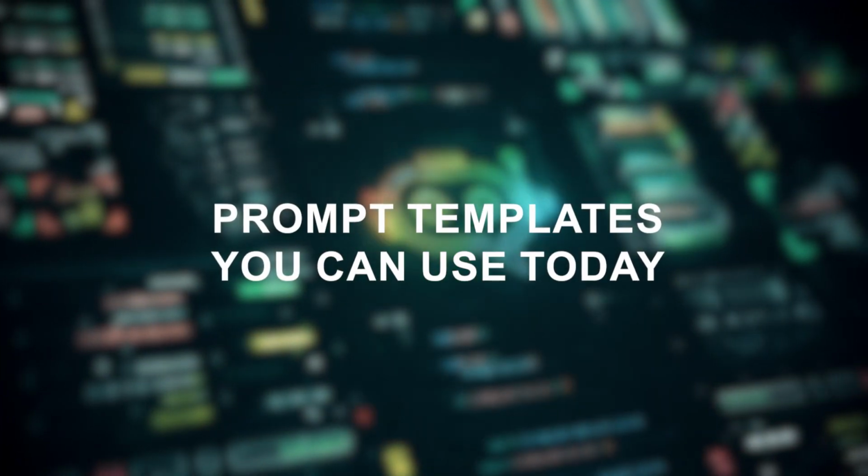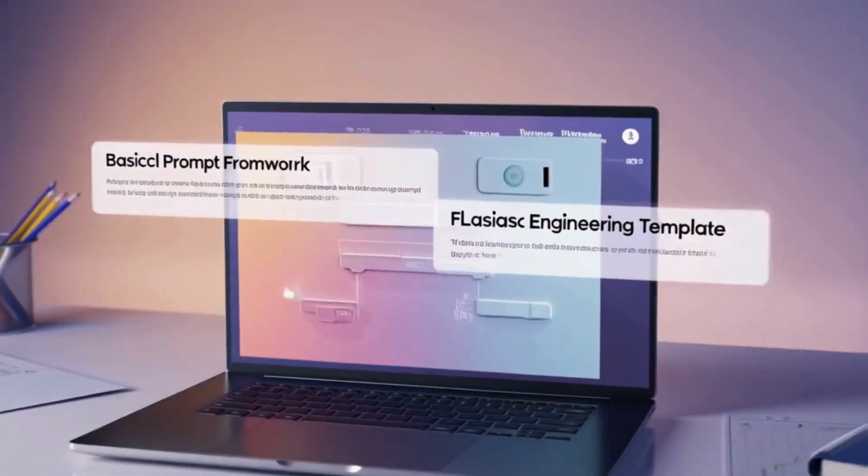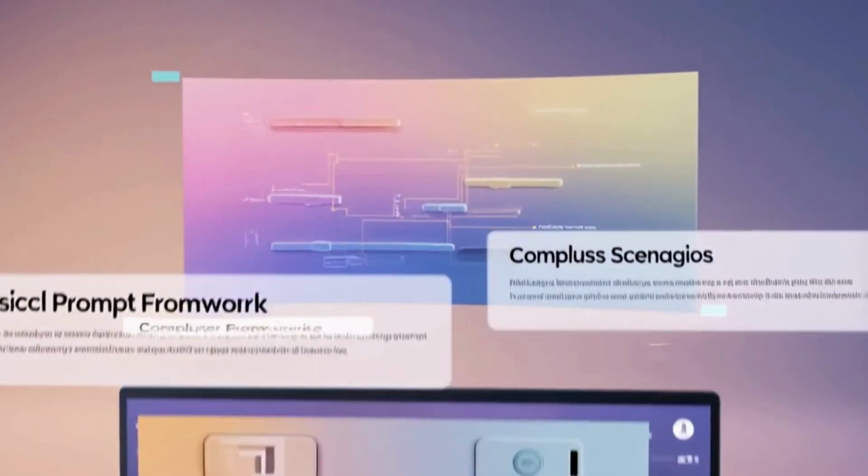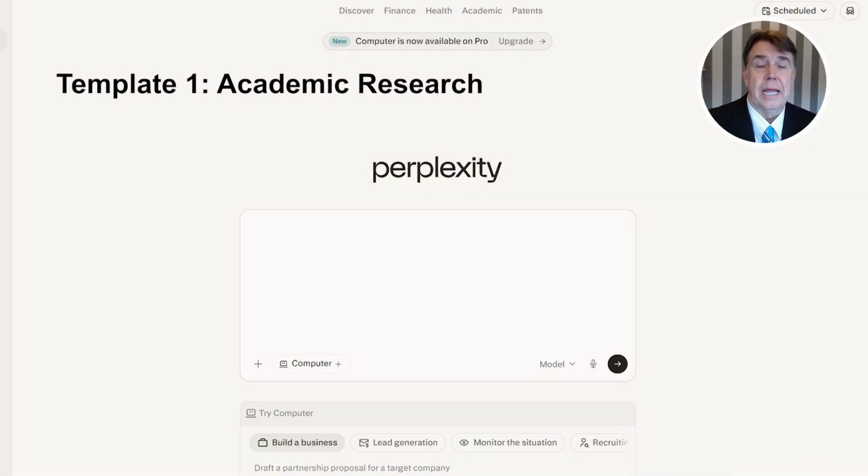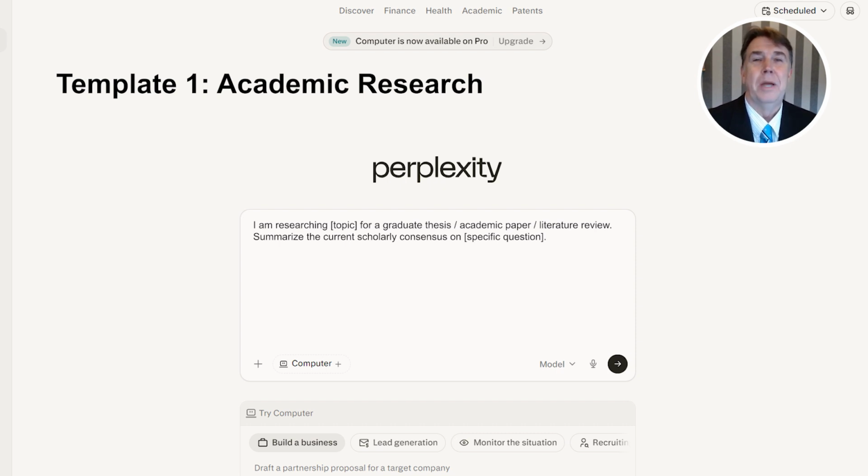Prompt templates you can use today. These templates are designed to be adapted, not followed rigidly. Swap in your topic, adjust the constraints, and iterate from there. Template 1, academic research. I am researching [topic] for a graduate thesis, academic paper, literature review.